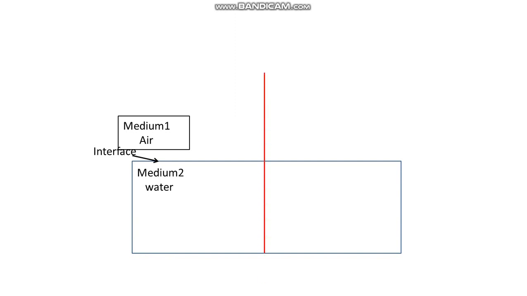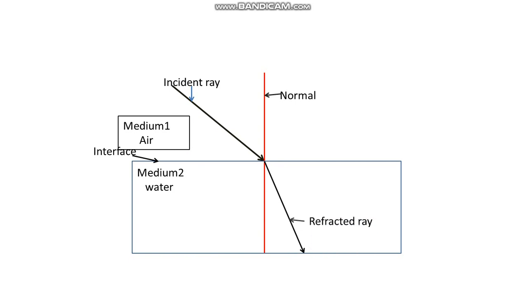A line which is perpendicular to the interface, that is the normal. Now a ray of light travels from medium 1 to medium 2. This ray is the incident ray. When it passes from one medium to another, that means air to glass, that ray is the refracted ray.